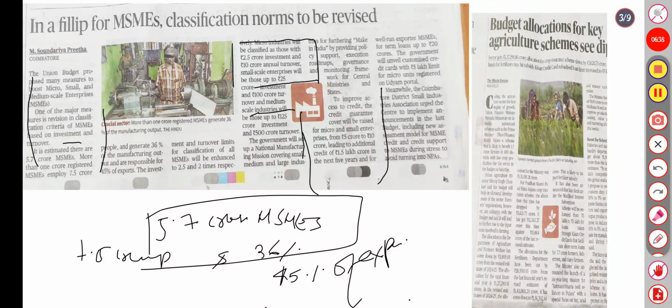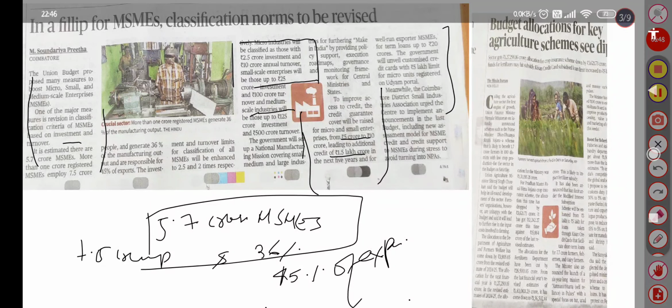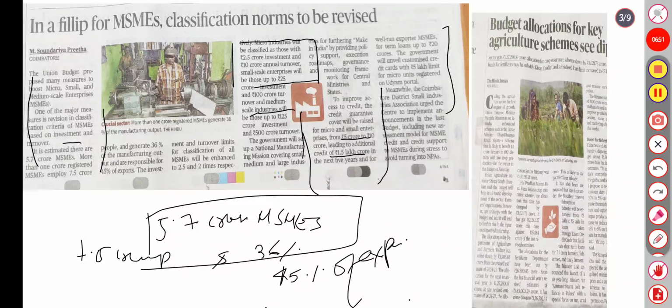Credit guarantee for micro and small enterprises goes from 5 crore to 10 crore, leading to additional credit of 1.5 lakh crore in the next 5 years, as well as term loans for exporter MSMEs of up to 20 crores. It's a 5 lakh limit. Micro units are registered on the Udyam portal.